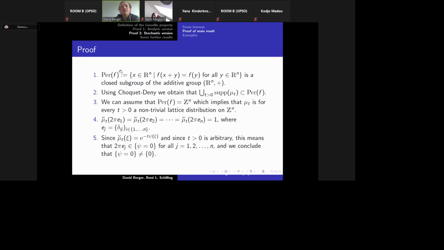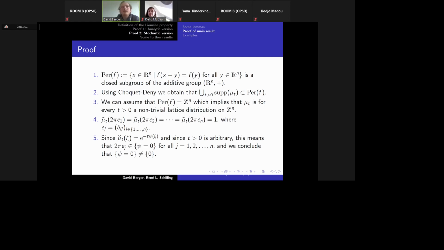Now assume that you have a non-constant solution f. Then we know that the set of periodicity points is a closed subgroup of the additive group R^n. And by using Choquet-Deny, we obtain that all the supports of mu t are contained in the periodic points of f. Without any further assumptions, we can just assume that the periodicity points of f are equal to the integers to the power of n, which implies that mu t is, for every t greater than 0, a non-trivial lattice distribution on Z^n.